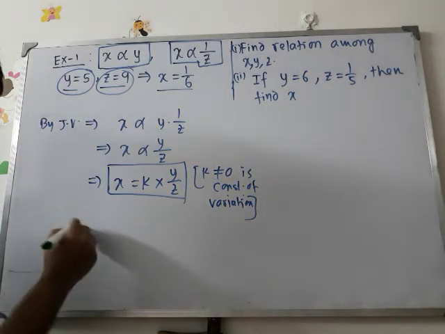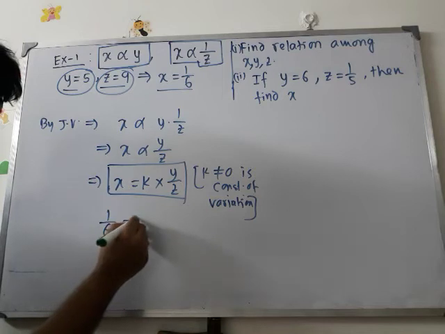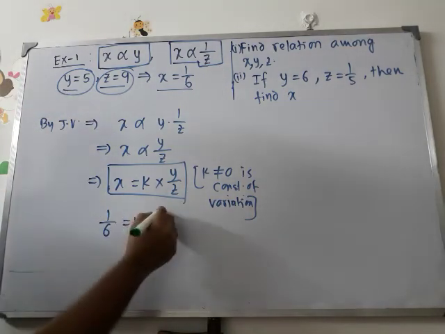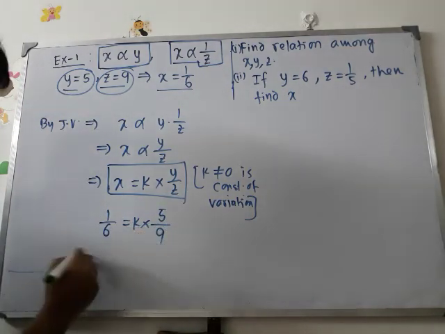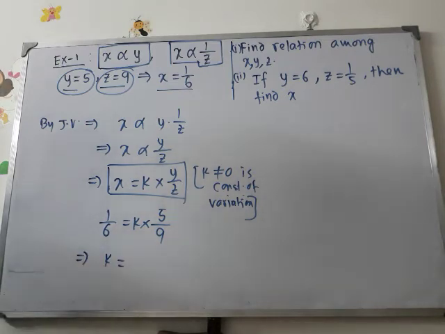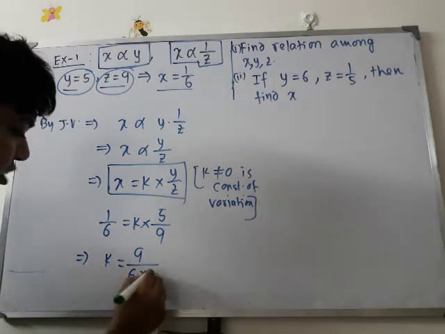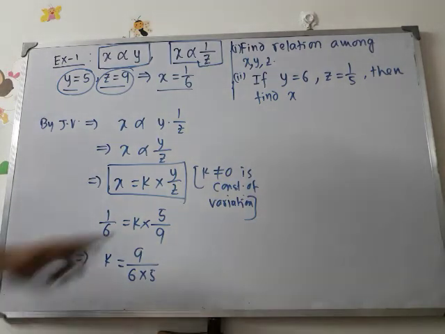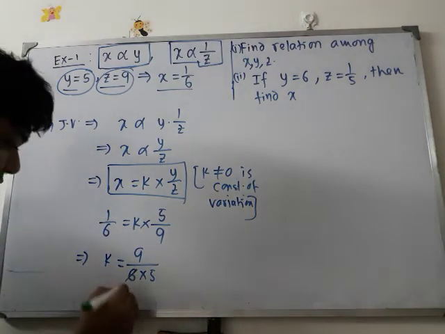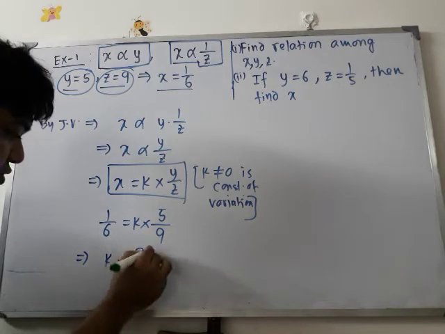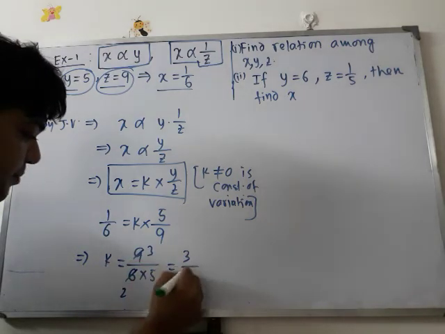Put it here. X is 1 by 6 equals K into Y by Z, Y is 5, Z is 9. So simple sense of equation, K equals 9 by 6 into 5. Okay, K equals 9 by 6 into 5. Now cancelling the common factor, 3, 2, 3. So it is 3 by 10.